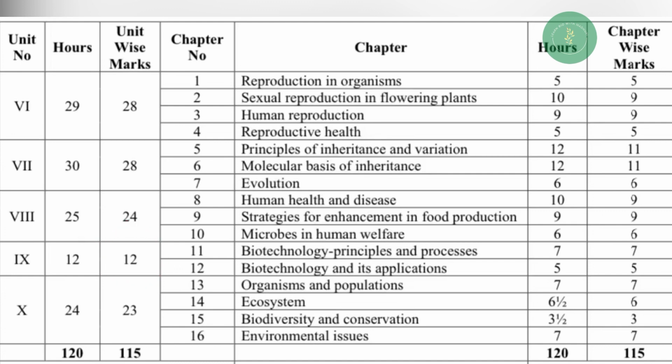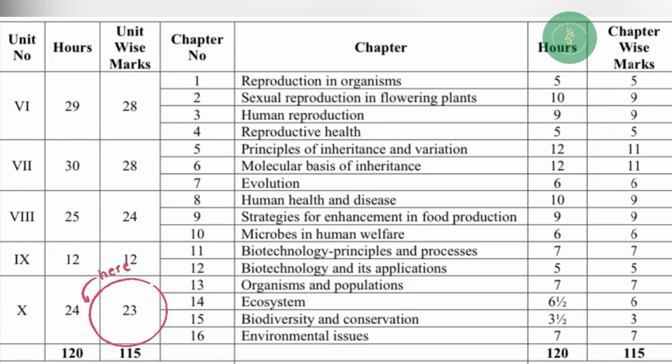Coming to the last unit, that is unit number 10, and the marks allotted for this unit is 23 marks, and totally there are 4 chapters. Chapter number 13, Organisms and Populations, and the marks allotted here is 7. 14th chapter, Ecosystem, marks allotted here is 6 marks. Chapter number 15, Biodiversity and Conservation, marks allotted here is 3. Chapter number 16, Environmental Issues, marks allotted here is 7. So the total marks allotted for this unit is 23.